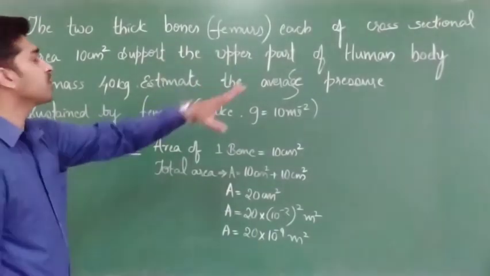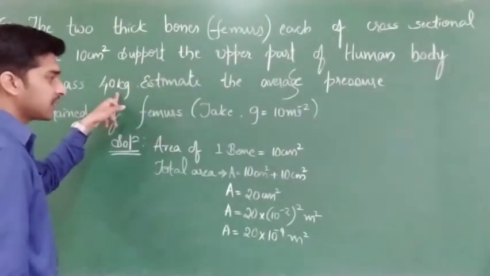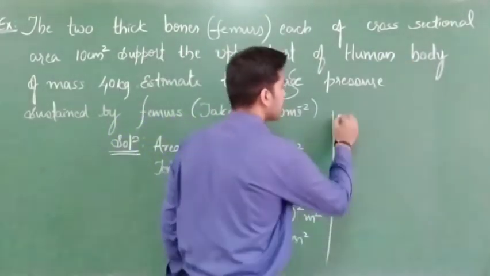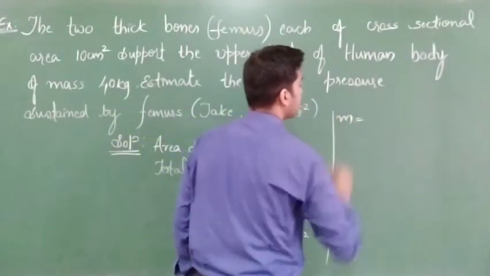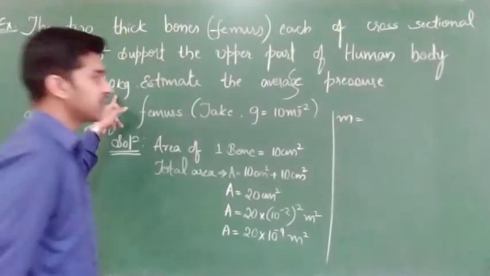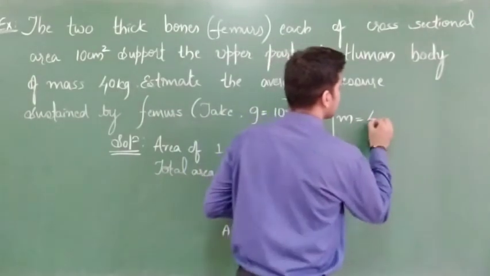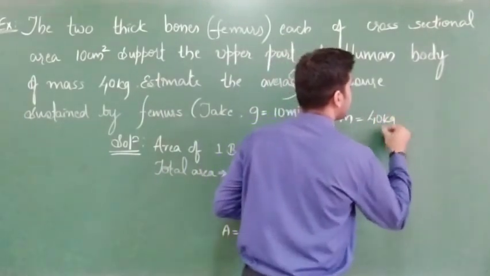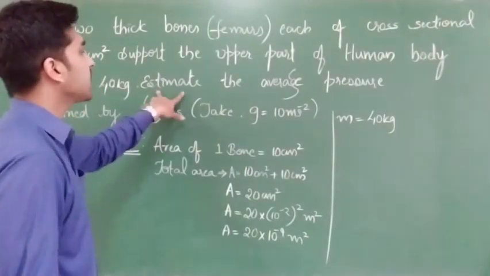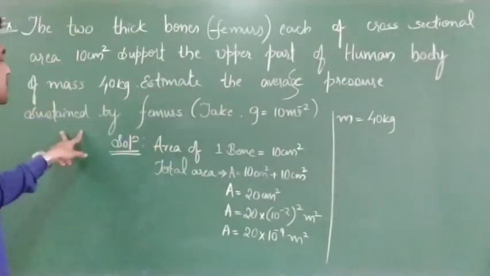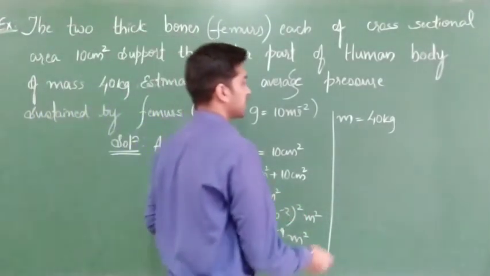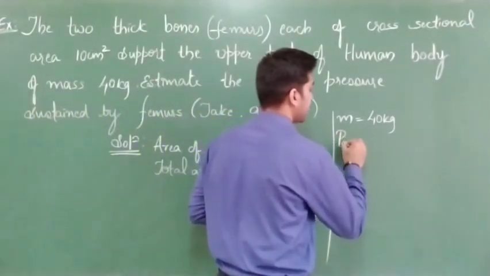Then check what they had given again. The upper part of the human body is of mass 40 kg. I can take the mass of the human body as small m, that is nothing but 40 kg. It is already in the SI system, kilogram. Then they are asking to estimate the average pressure sustained by the femurs. So they are asking for average pressure, P average.